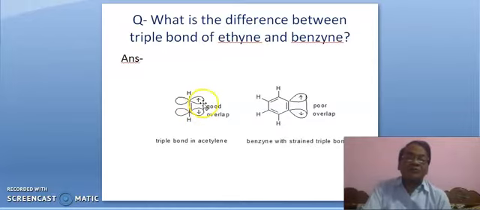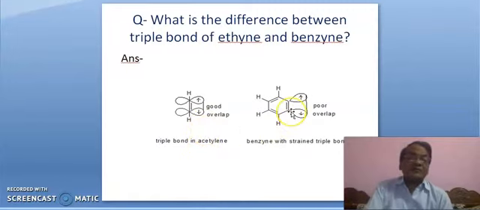For this pi bond, two atomic orbitals are shown. These two atomic orbitals are perpendicular to this line and also parallel. These two are parallel. So, overlapping is very good. Good overlapping is there between the two carbon atoms of acetylene or ethine. And it is linear.